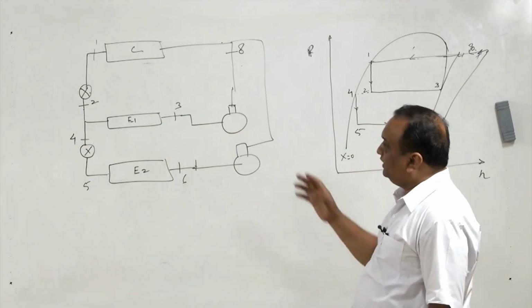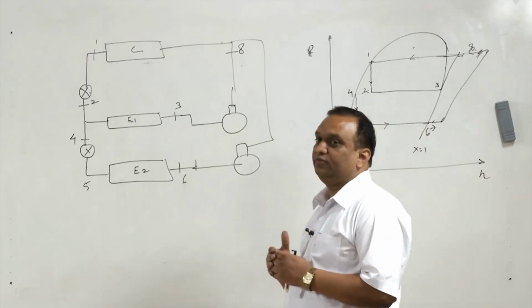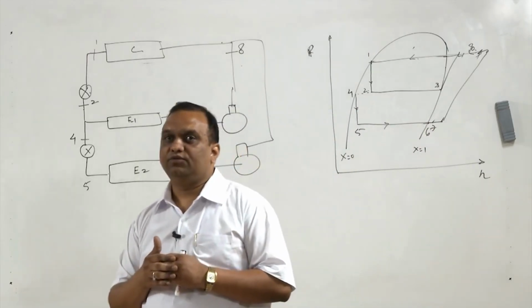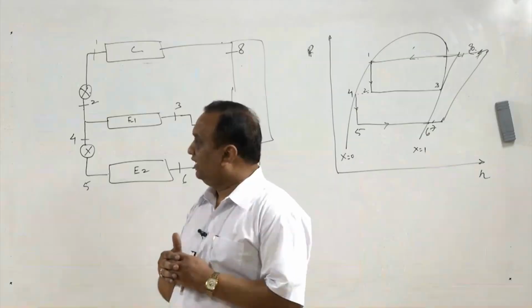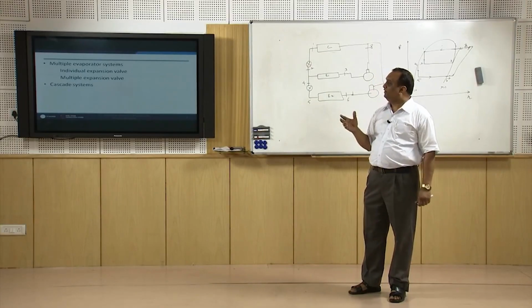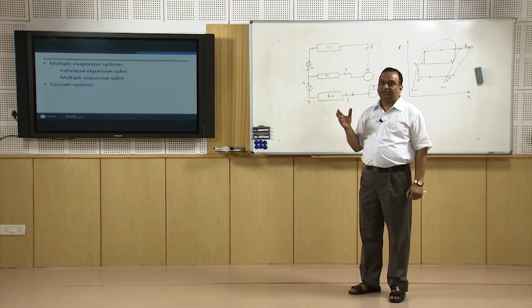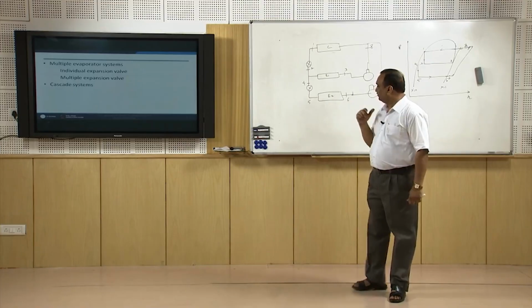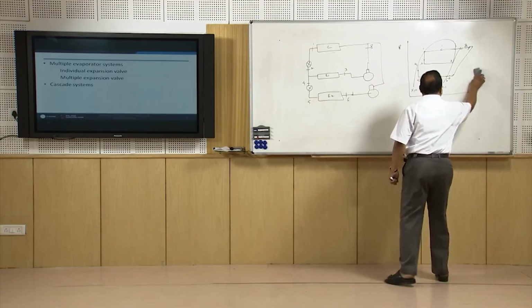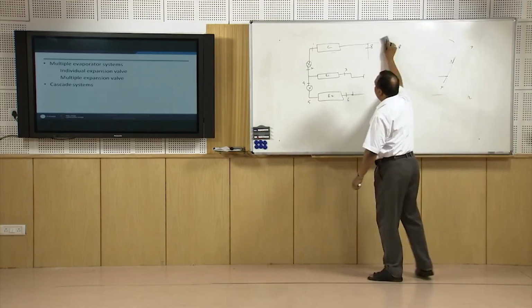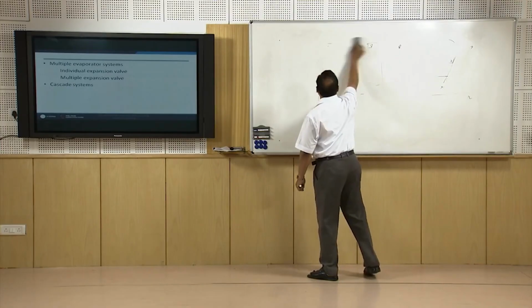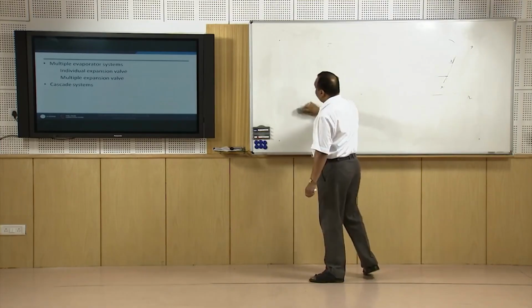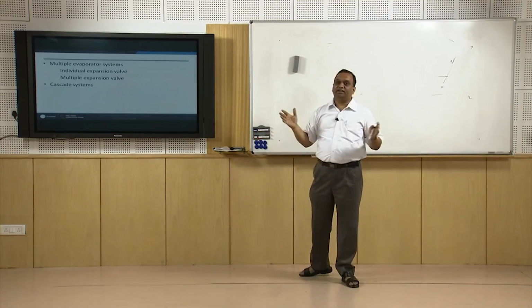Now the problem with these multi-compression systems is that the pressure ratio is high. These systems are used where the pressure ratio is high. But the problem with the multi-expansion systems is that, suppose I give you some numerical values, then things will become clear, because sometimes it is not possible to use the same refrigerant over a wide range. For example,